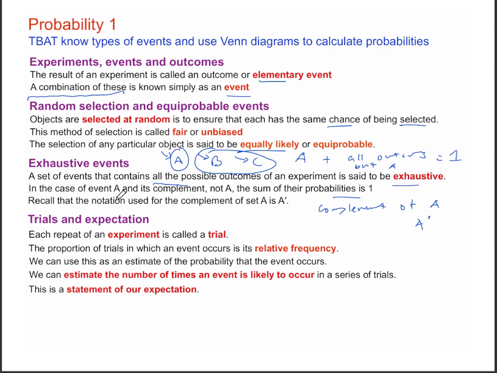Then, when an experiment is repeated multiple times, each repetition is known as a trial. Then the relative frequency is the observed probability, in the sense of how many times the event occurred over the total number of trials that occurred. This relative frequency is not the actual probability, it's the observed probability. But we do end up using it as the actual probability at times, because we don't truly know what the actual probability of anything is. We know that by experimentation.